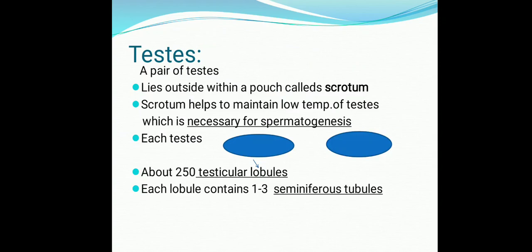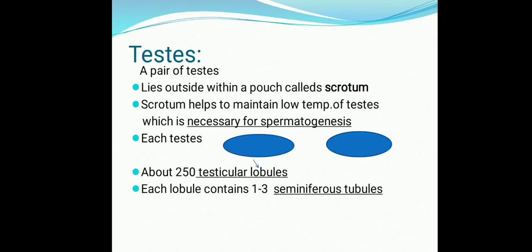Now each testis contains 250 testicular lobules. Come to one testicular lobule. Each lobule will contain 1 to 3 seminiferous tubules.